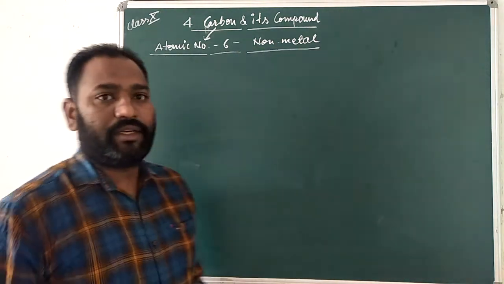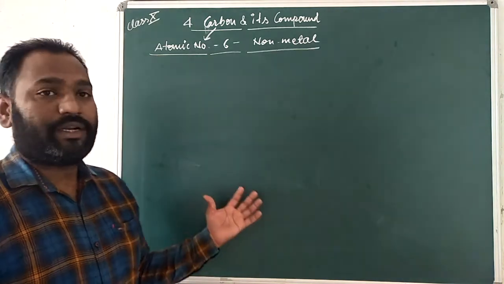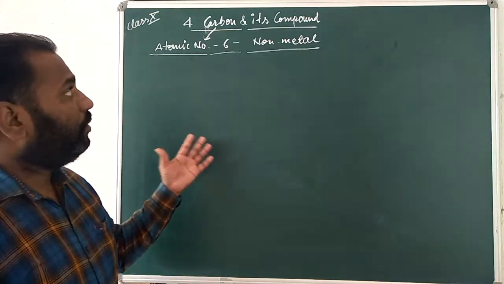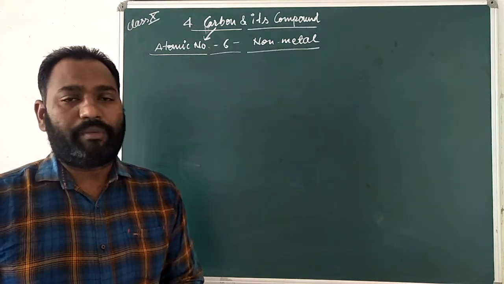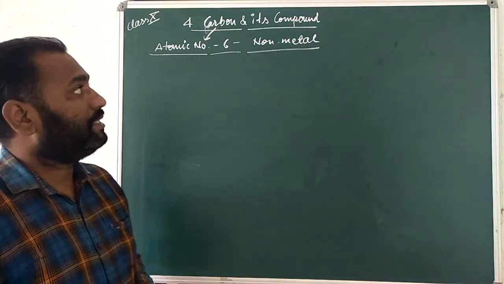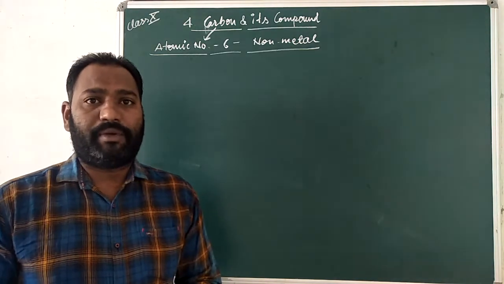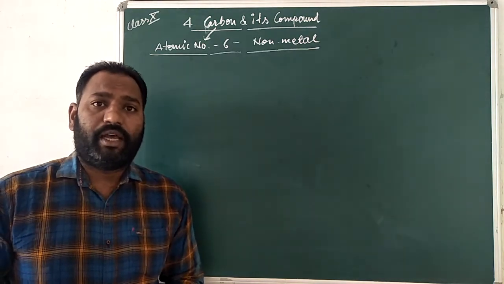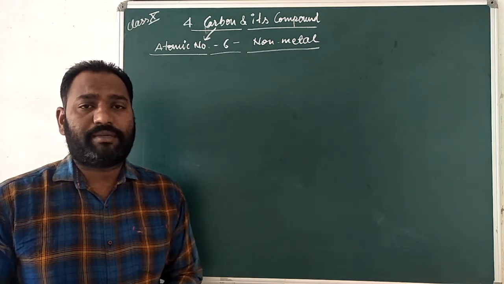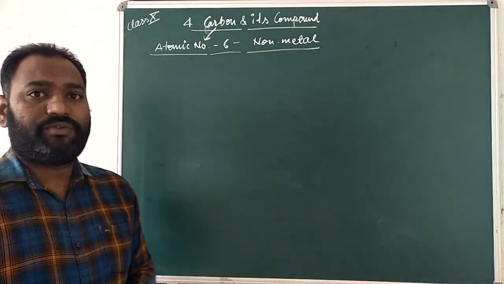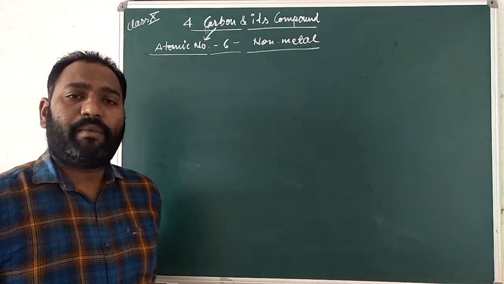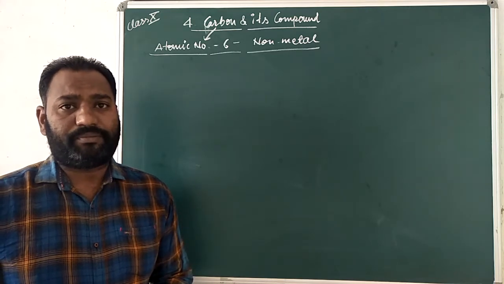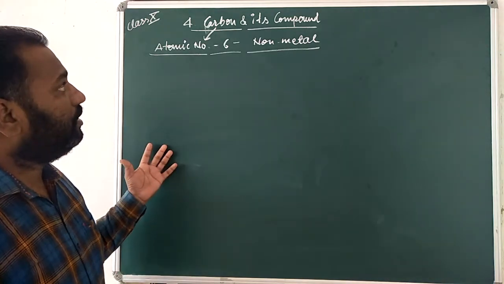We already discussed metals and non-metals, and what the properties of non-metals are, meaning their chemical and physical properties. Now we are especially discussing one non-metal, whose atomic number is 6. That is carbon. Carbon has different types of structures and different allotropes, which we will also discuss. But before that, we have to introduce carbon and see what important things are made up of carbon, meaning how carbon is important for us.